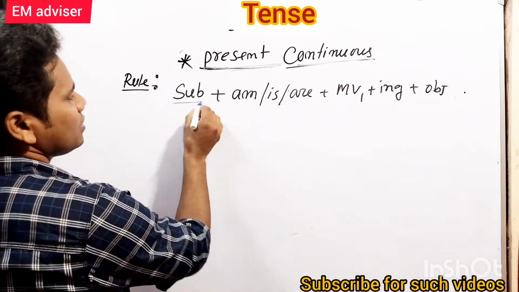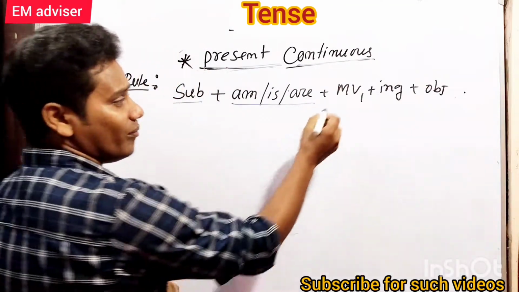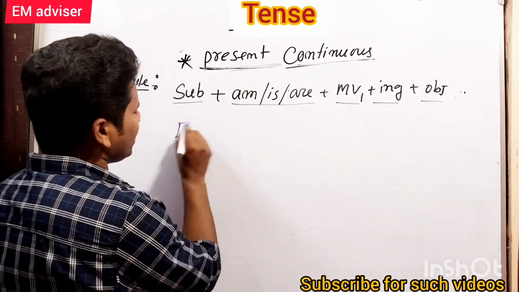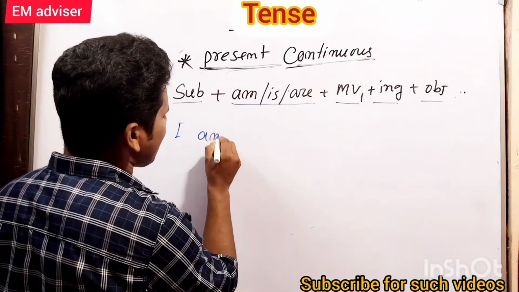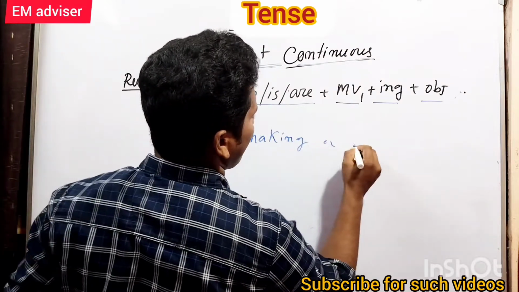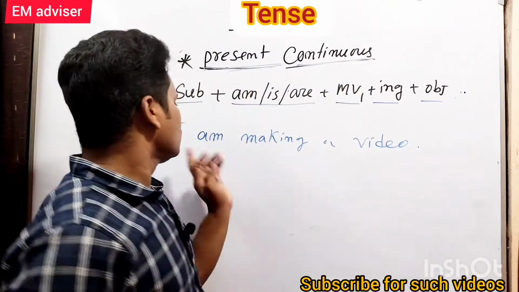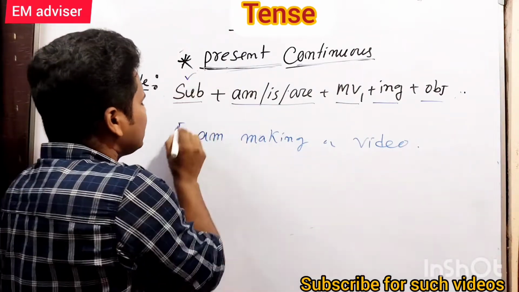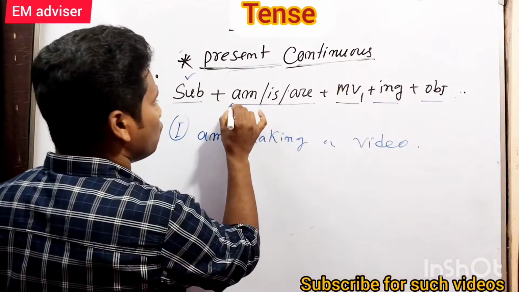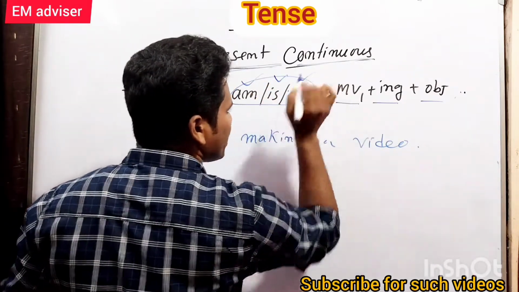The structure is: at first we use the subject, then am, is, or are, then the main verb plus ing, then the object. Like I can say, I am making a video for YouTube. This is the subject. Now we have to know where to use am, where is, and where are.